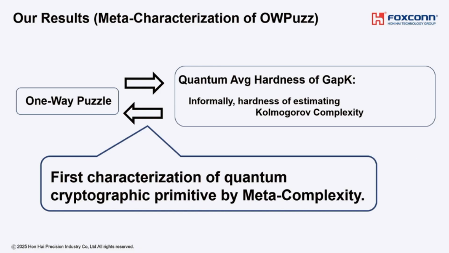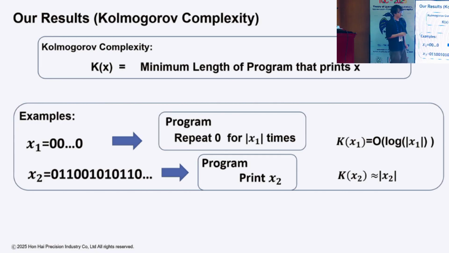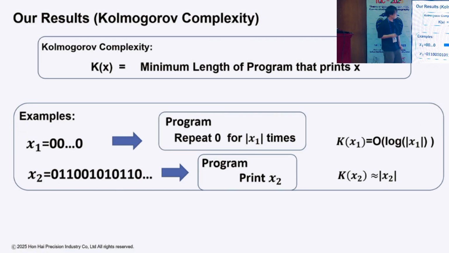For this, I will explain the notion of Kolmogorov complexity. Kolmogorov complexity is defined for each classical bit string. The Kolmogorov complexity of a bit string x is defined as the minimum length of a program that prints x. For example, consider the bit strings x1 and x2. If x1 is a bit string that repeats 0 many times, then it is sufficient to write a program which says repeat 0 x1 times. This program can be described by order log x1 bits. So the Kolmogorov complexity of such a bit string becomes small.